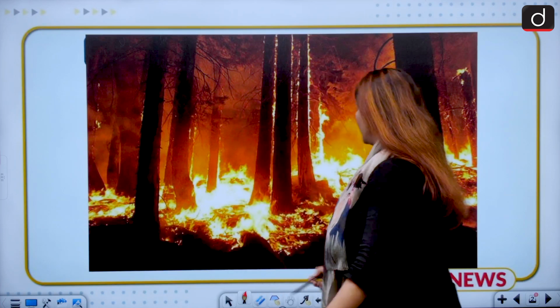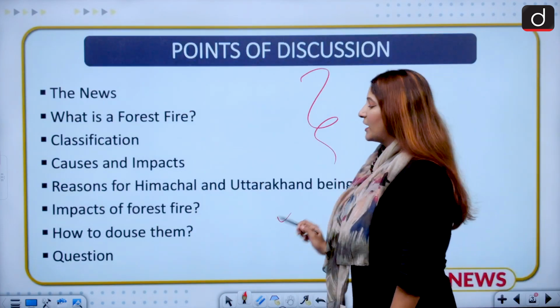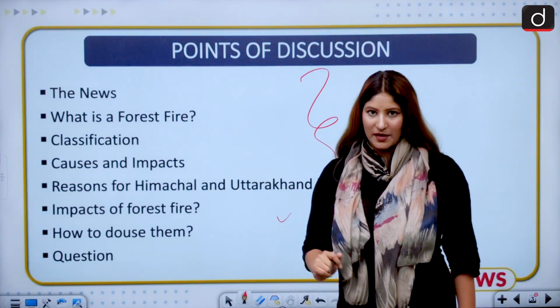Today in this segment we are going to discuss all about forest fires. From the perspective of prelims, the facts are important. From the perspective of mains, GS Mains Paper 3 is the major concern here. Now, if we talk about forest fires, it is divided into many sub-dimensions that we have to cover from the perspective of prelims and mains both.